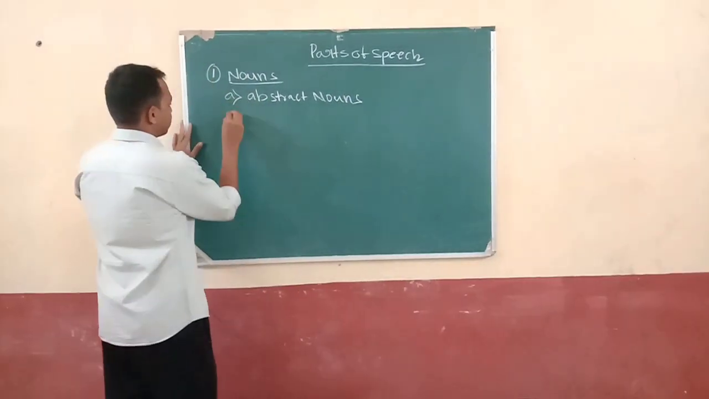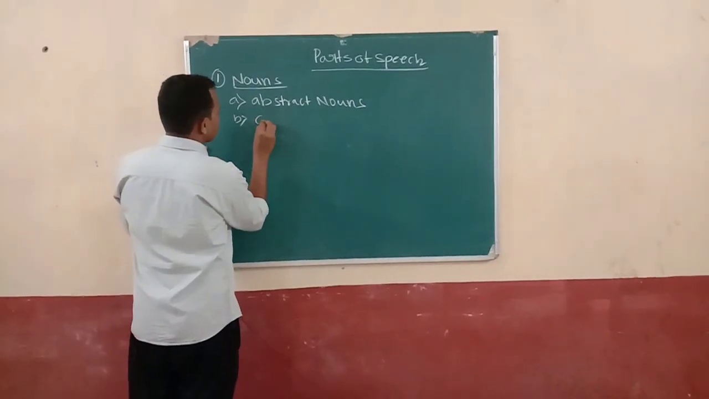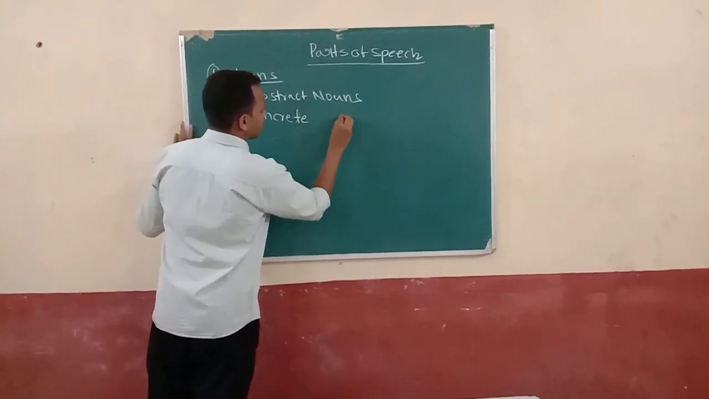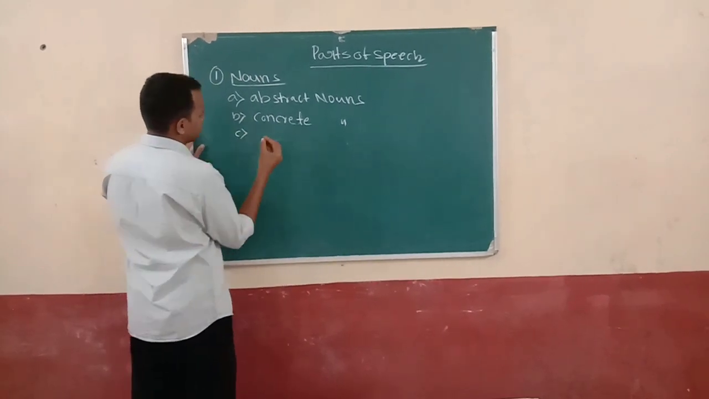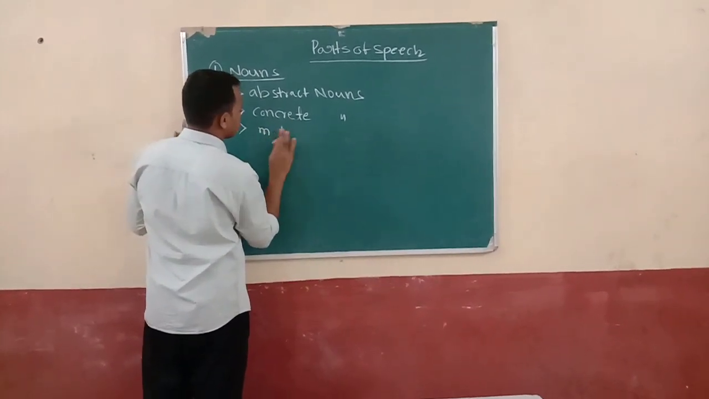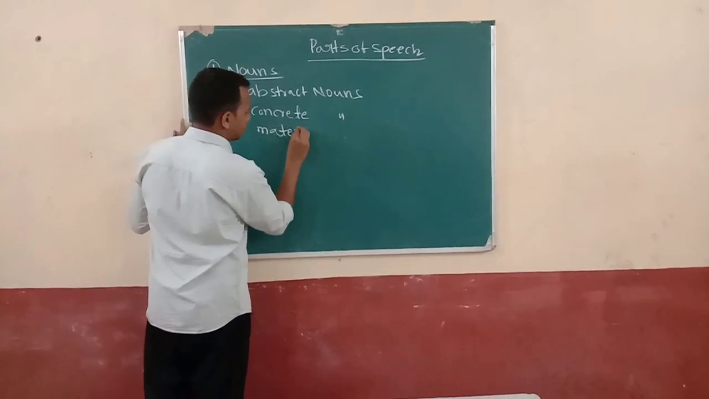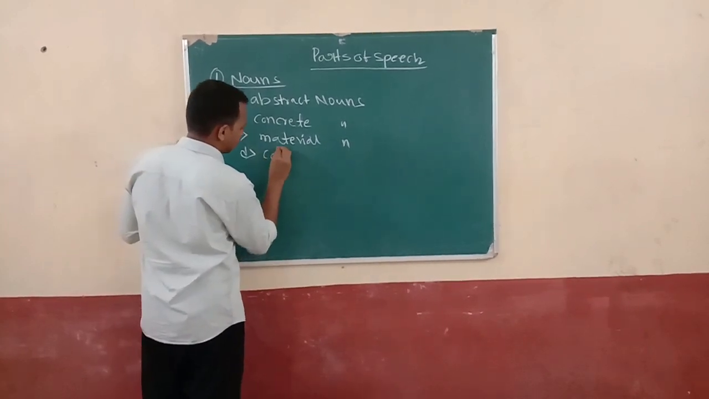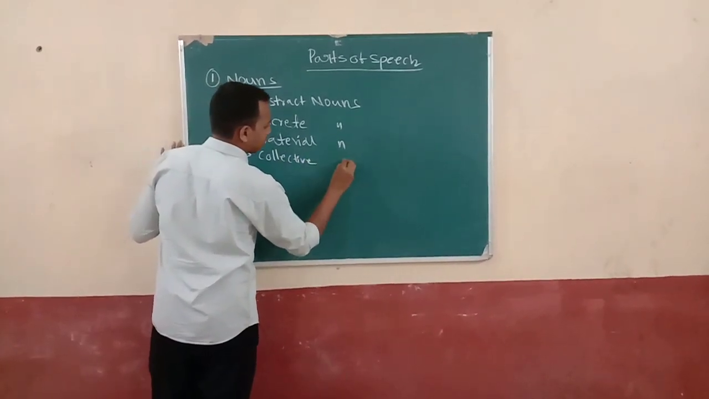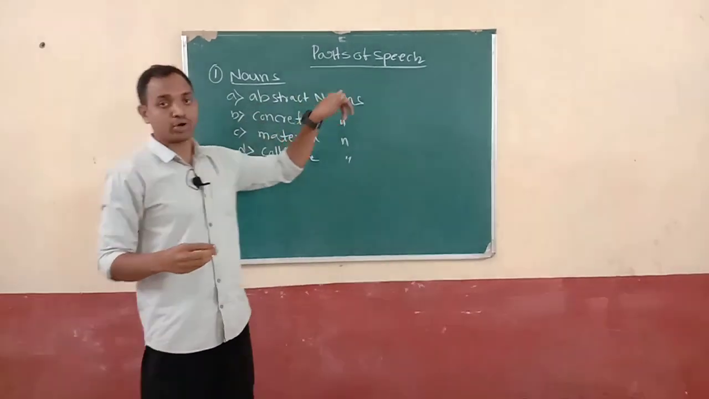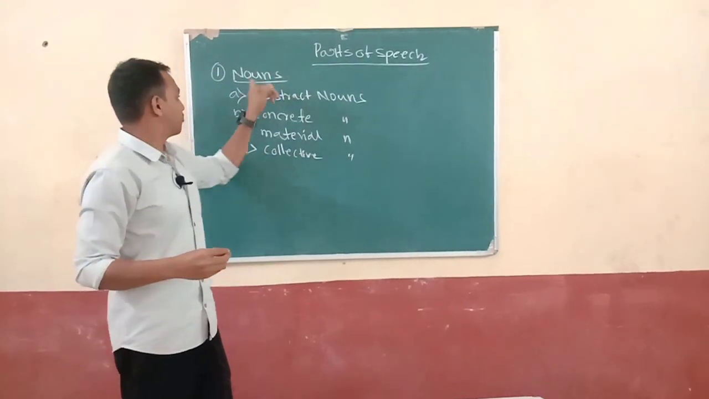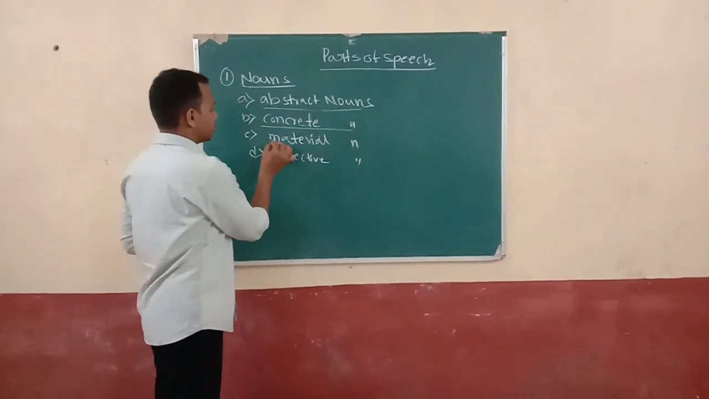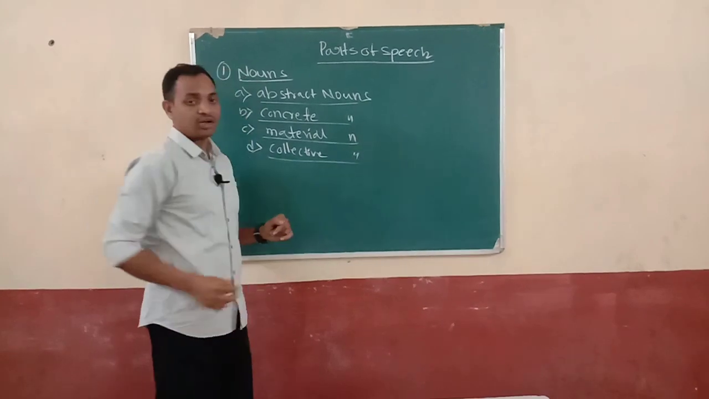So the first one is abstract noun, the second one is concrete noun, and the third one is material noun, and the fourth one is collective noun. I told you that four types of nouns are there.